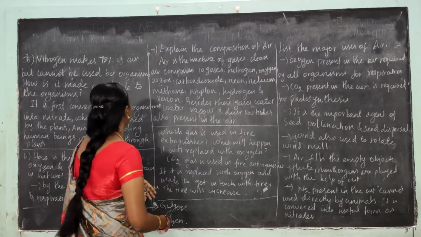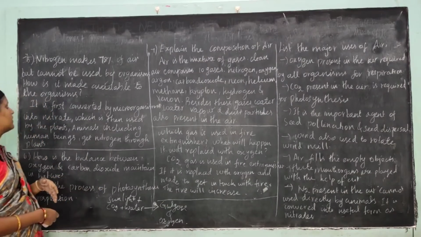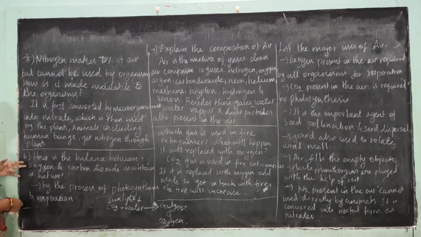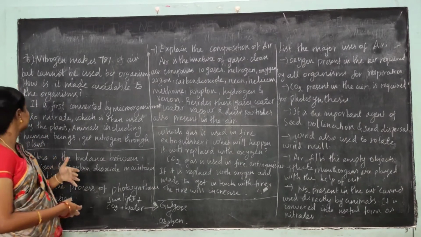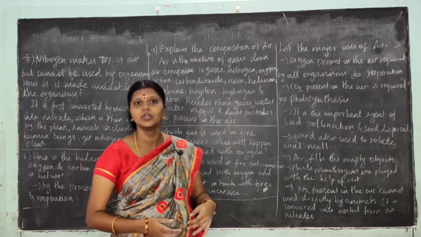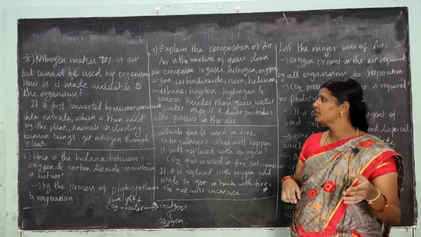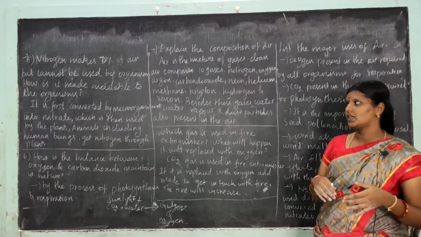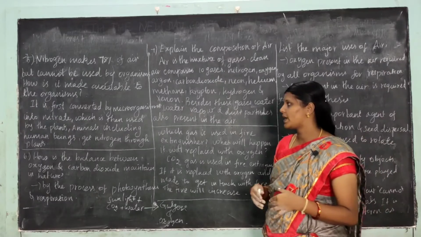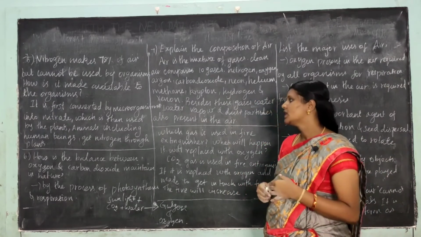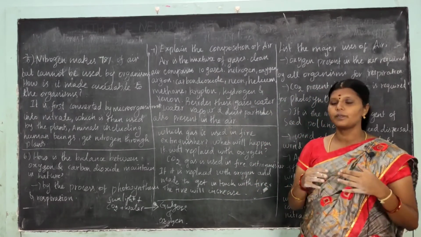The first question: nitrogen makes up 78% of the air but cannot be used by organisms. How is it made available to organisms? It is first converted by microorganisms into nitrate, which is then used by plants. Animals, including human beings, get nitrogen through plants.